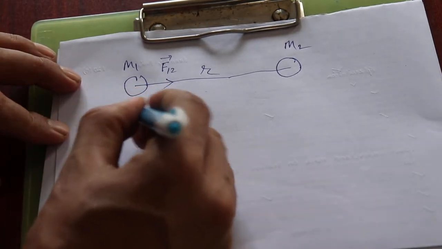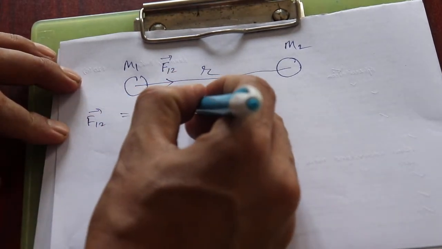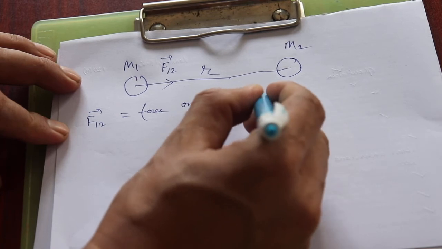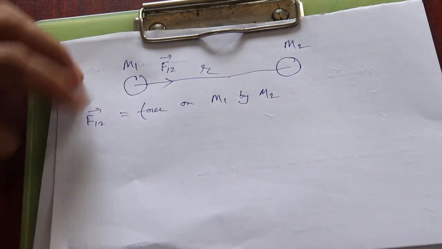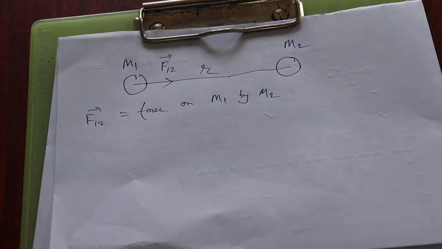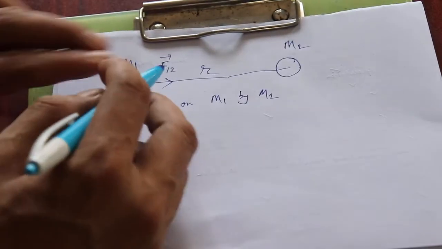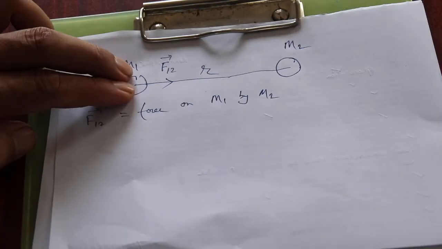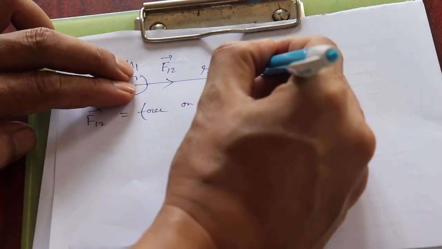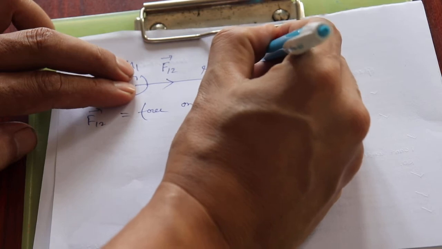Let F12 be the force on m1 by m2, meaning m2 is pulling m1. Similarly, m1 is pulling m2, because attracting means pulling each other, so in this direction this is F21.